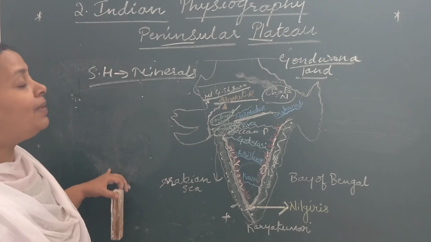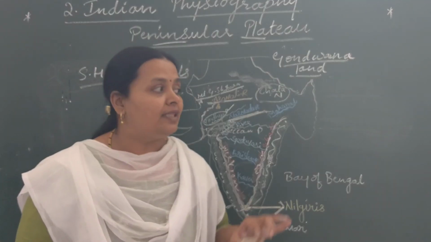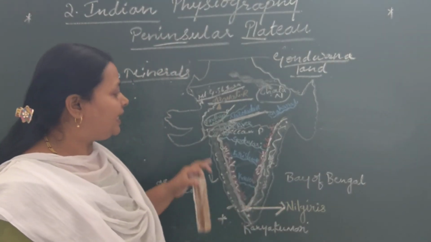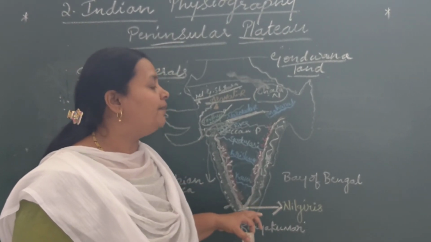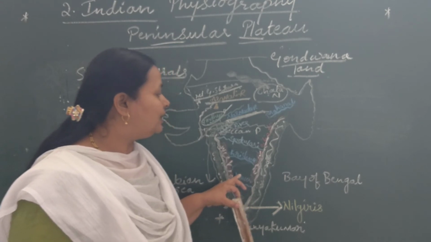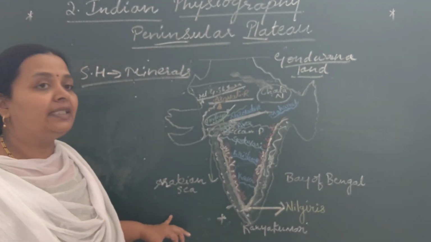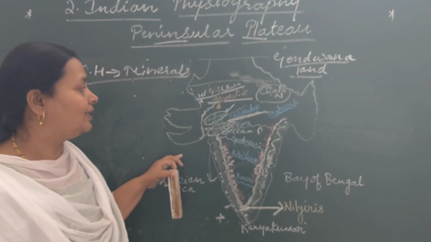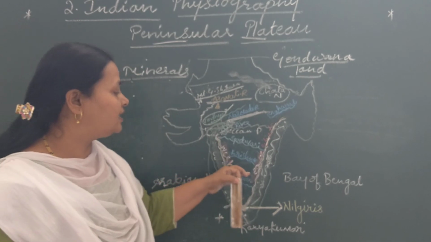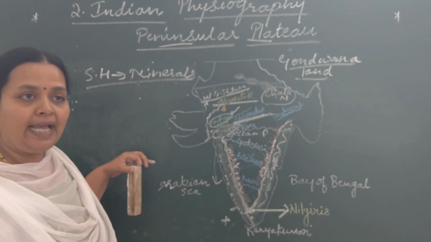Its black soil is very fertile. The black soil found in the peninsular plateau helps in the cultivation of cotton. The Ghats are an immeasurable source of wood. Both the Ghats are sources of wood, timber and so on.